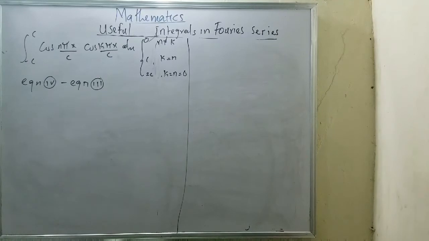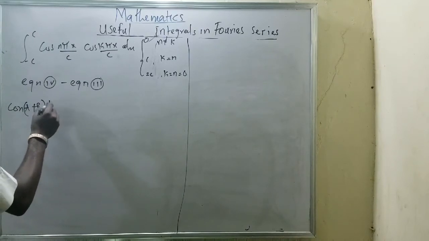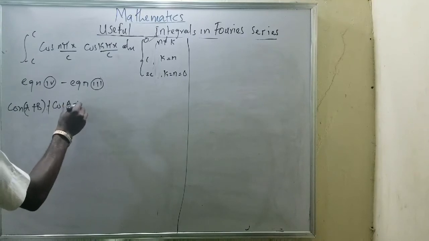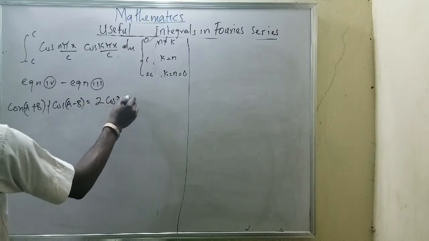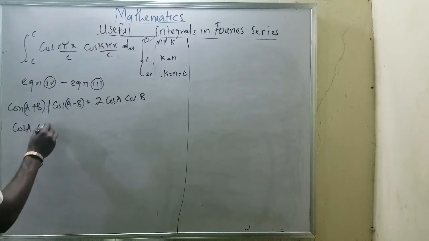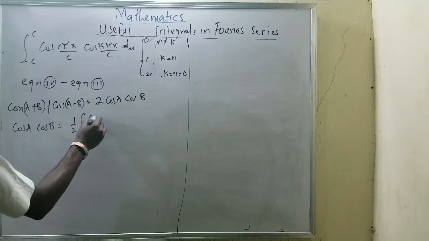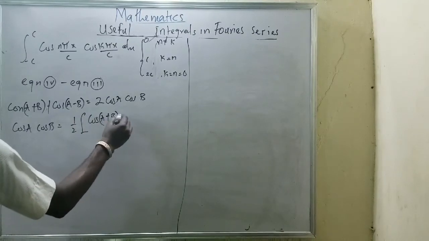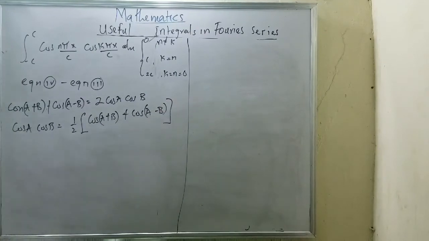I'm having equation 1 and equation 2, which will give me cos(A plus B) plus cos(A minus B), which is also equal to 2 cos A cos B. That is what I mean: I can have cos A cos B as half of what is here, which is a half of the bracket of cos(A plus B) plus cos(A minus B). Now that is what I'm trying to say.